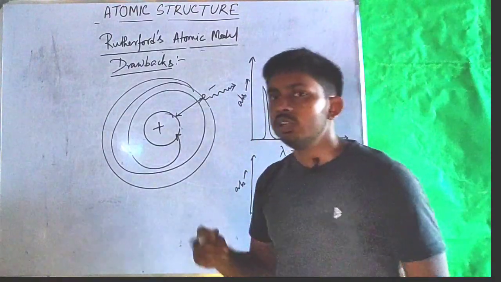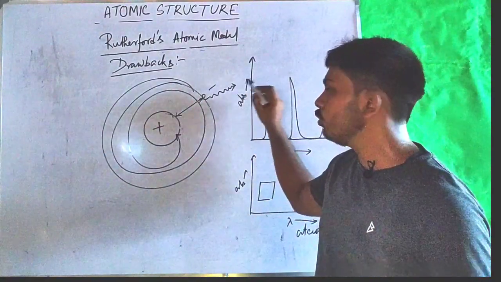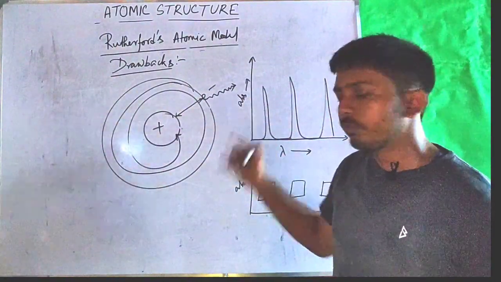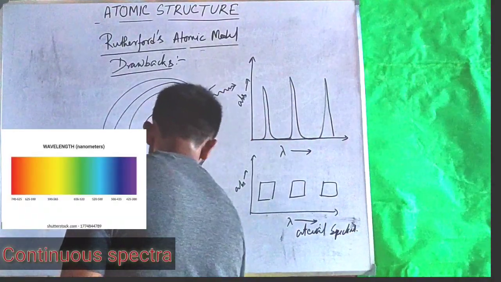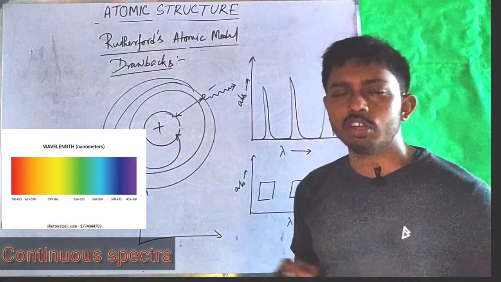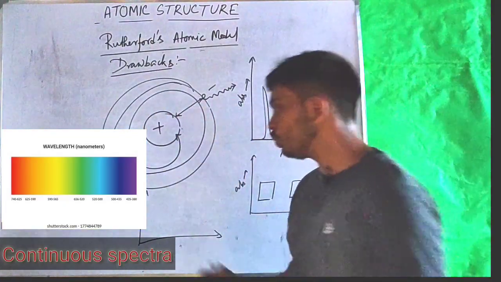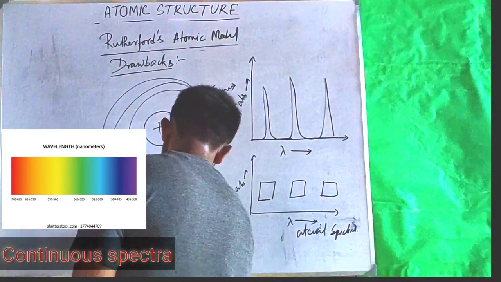As we can see, if Rutherford's model was true, then the electron would continuously emit energy, so the spectral representation should be continuous. Absorbance versus lambda should be continuous if this model was true.